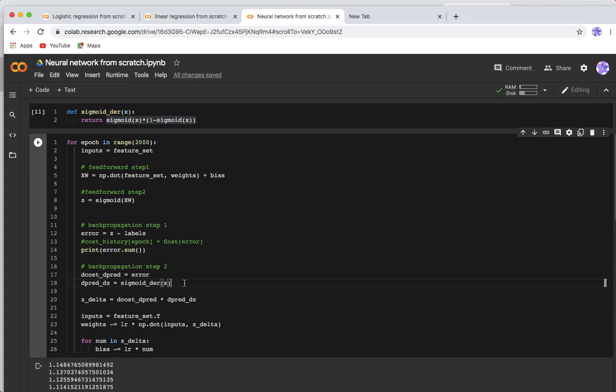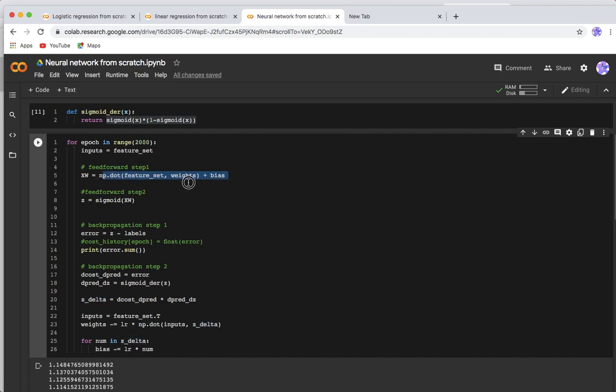So going backward: forward we took the sigmoid of xw. Going backward, we take the derivative of our sigmoid z, right? Then z delta, d cost into d pred by dz, and then finally we have input set, that is we'll take the transpose of it, and then weights. So weights is updated using this np.dot. So that dot product is being done here in the backward propagation. You see input and z delta. So this is z delta, like this one.